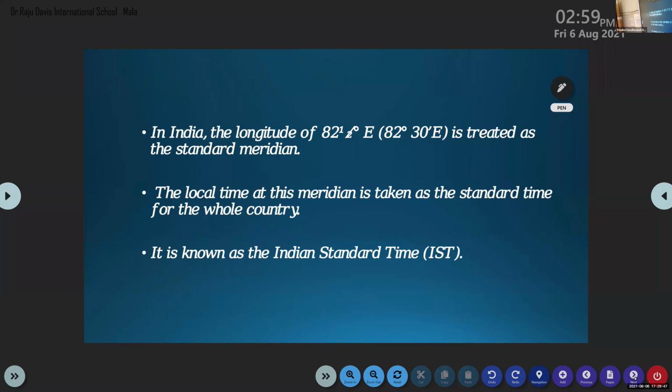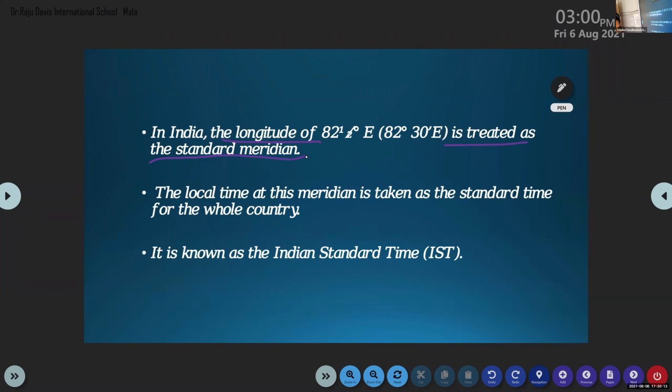In India, the longitude of 82 degrees 30 minutes east is treated as the standard meridian. To avoid such confusion, or for our convenience, we adopt a local time.